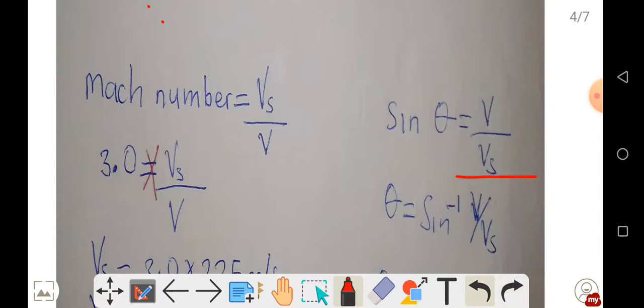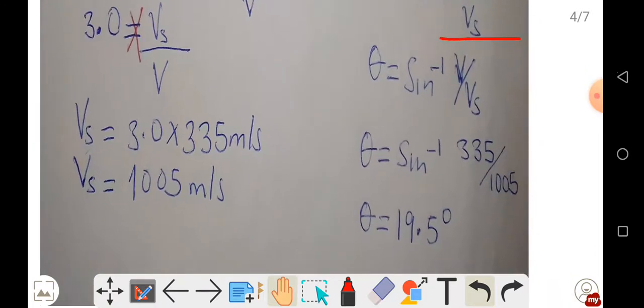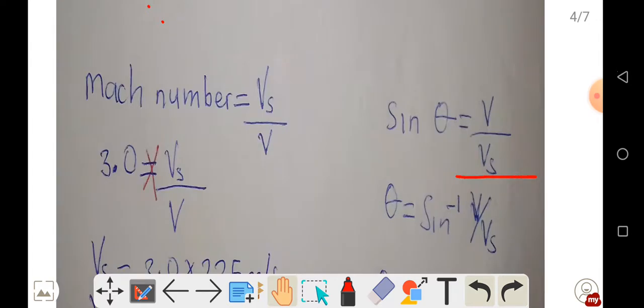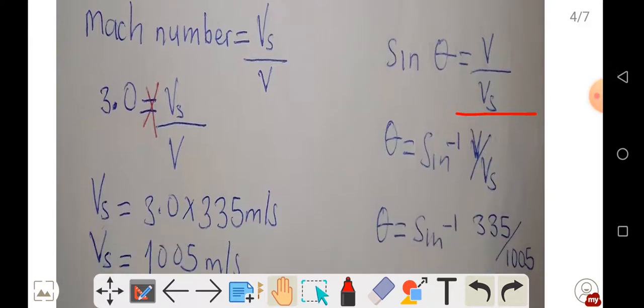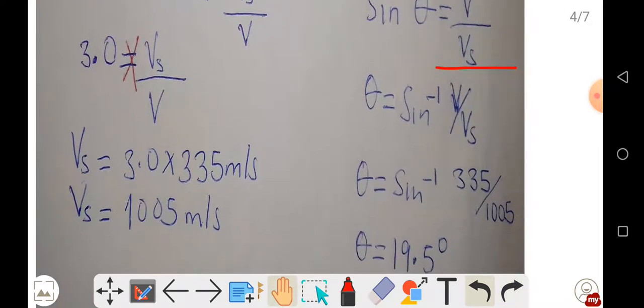So theta is equal to sine inverse of velocity of the wave over velocity of the source.